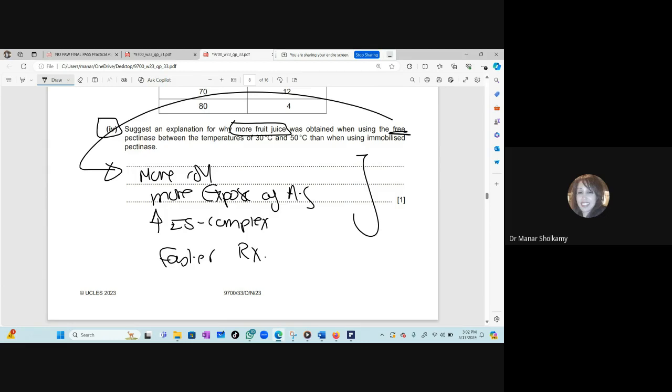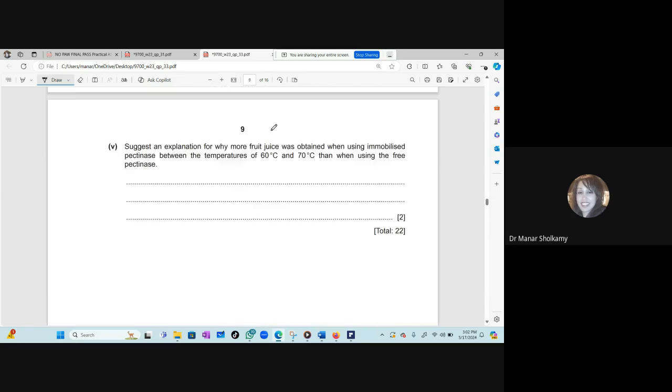Where are we? Which number is that? Okay, 1, 5. Suggest an explanation for why more fruit juice was obtained when using immobilized. Now, this is what I was just telling you. Here they used immobilized pectinase between 60 to 70 when using free. So here they changed the question. I was just telling you that. What are the advantages of using immobilized at high temperatures?